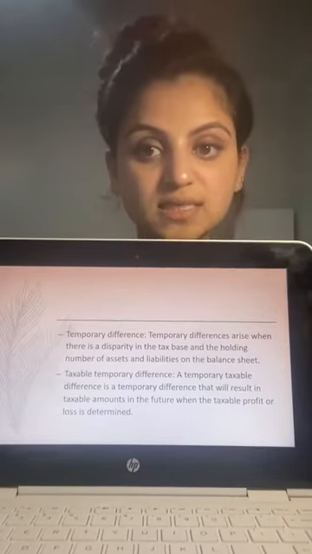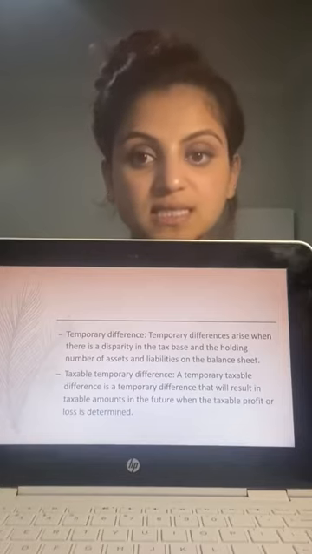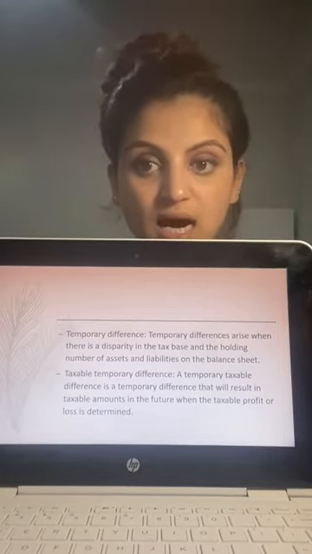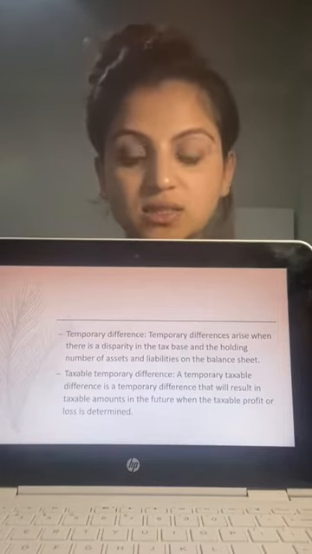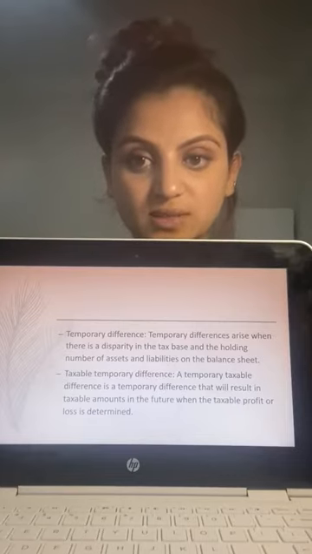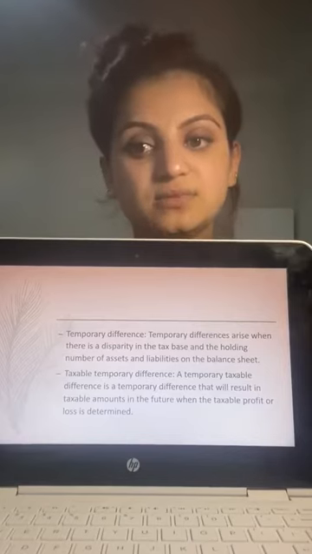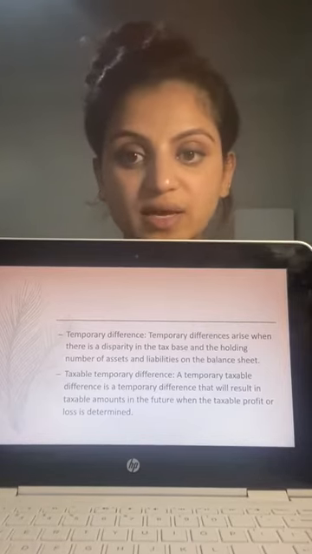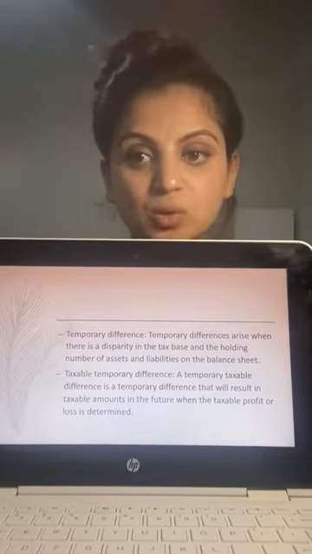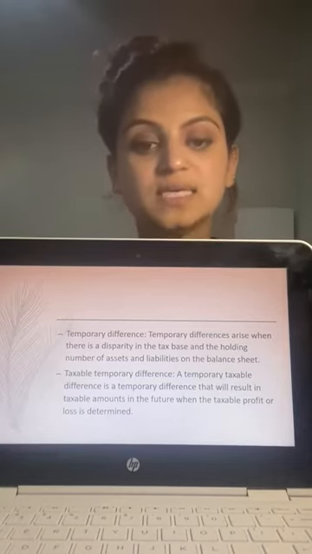The fourth one is taxable temporary differences. Taxable temporary differences are timing differences that cause taxable profit in the current period to be lower than the accounting profit. As a result, the income tax payable in the current period will be lower than the income tax expense.